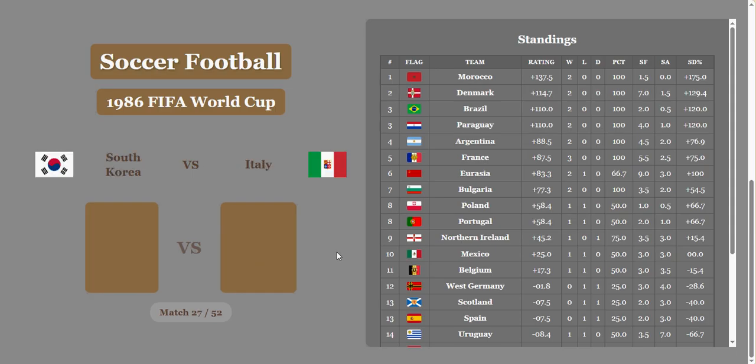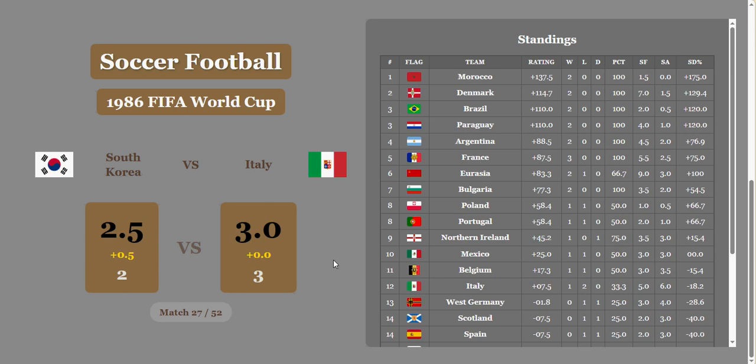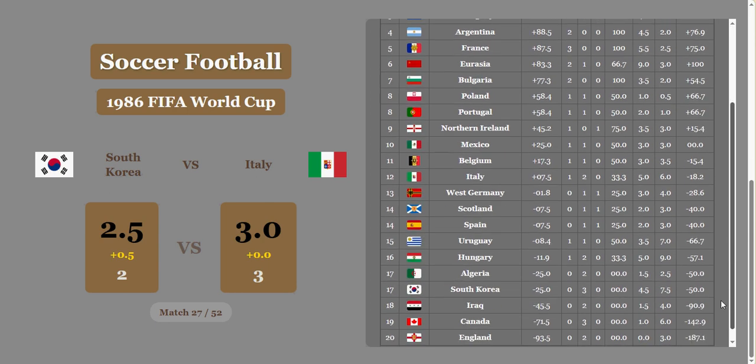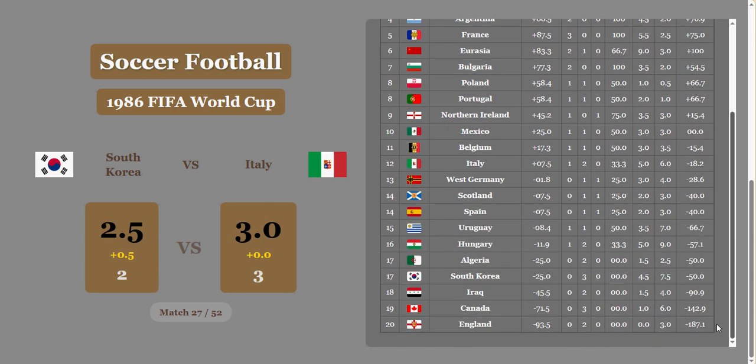South Korea versus Italy. 2-3. Italy wins it. South Korea will get a half goal, so Italy's going to squeak by with the victory. It'll move them up into 12th. South Korea tied with Algeria in 17th.